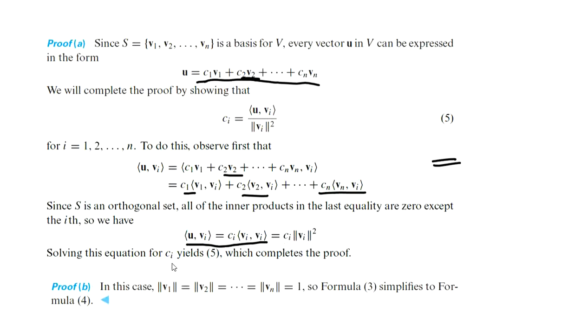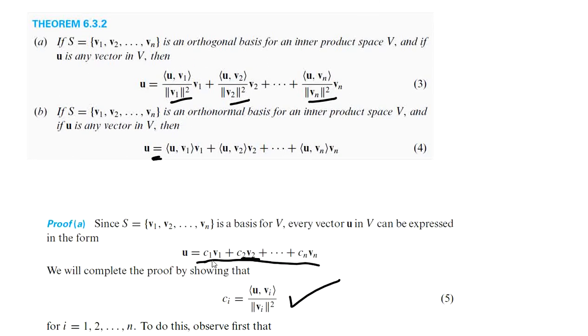So Ci can be evaluated using this formula. Similarly, each of C1, C2, etc., Cn can be obtained using the corresponding formulas and we get the required result. And to prove part B, in that case all the basis vectors are orthonormal. In that case, the norms of the vectors are 1. Then the corresponding formula we get is like this one. Here the denominators become just 1.